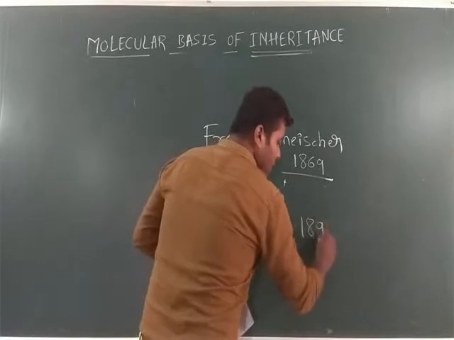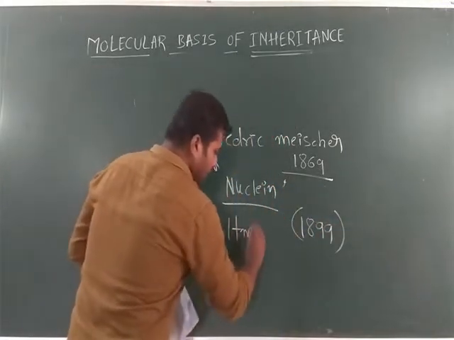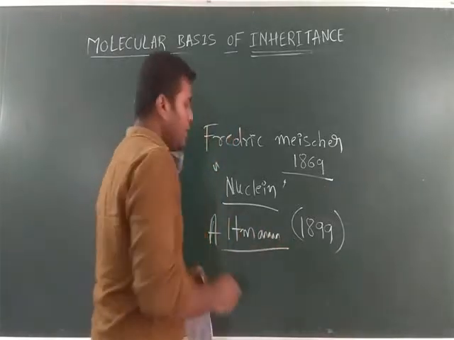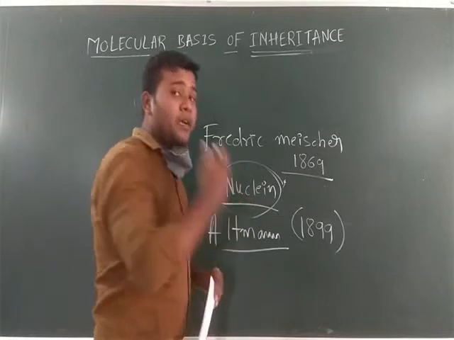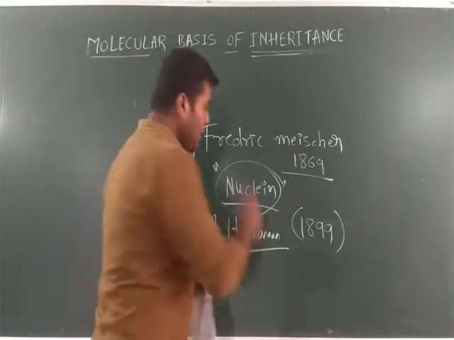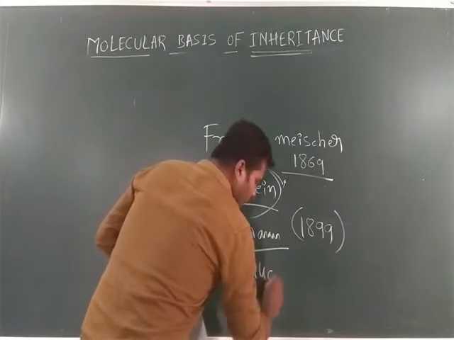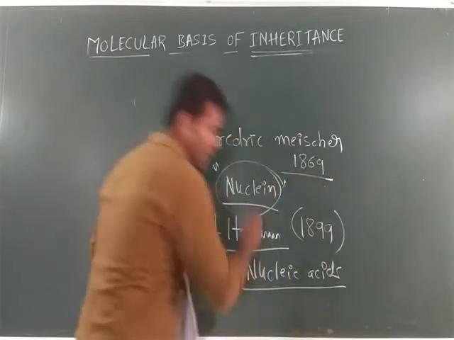In 1899, Altmann, with the help of this nuclein, based on its chemical structure and acidic nature, named it nucleic acid. What's that?